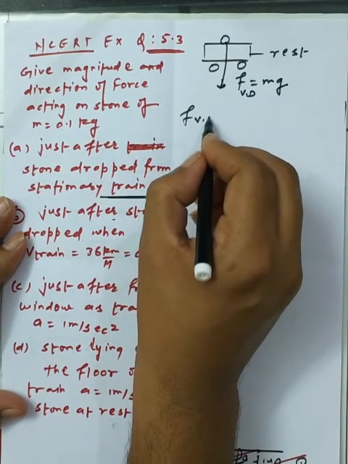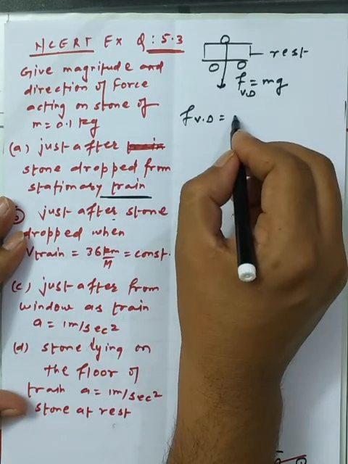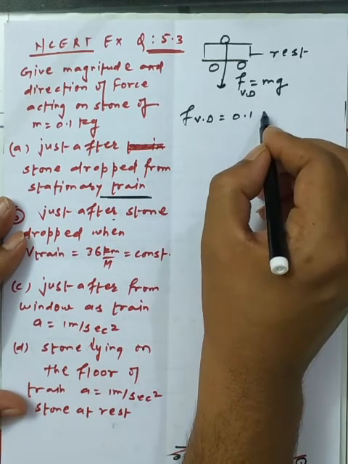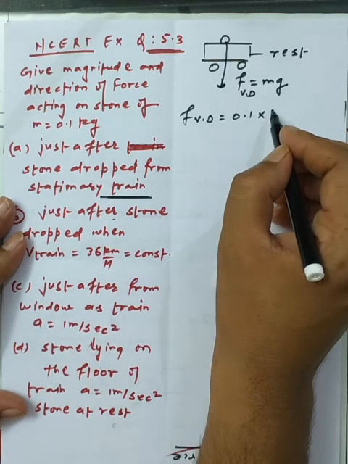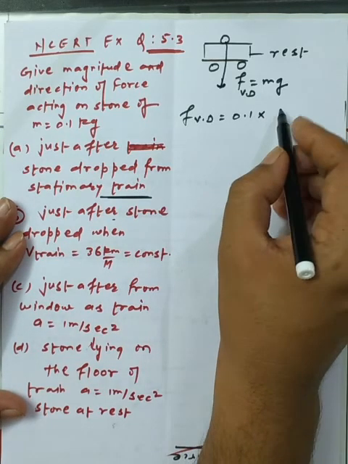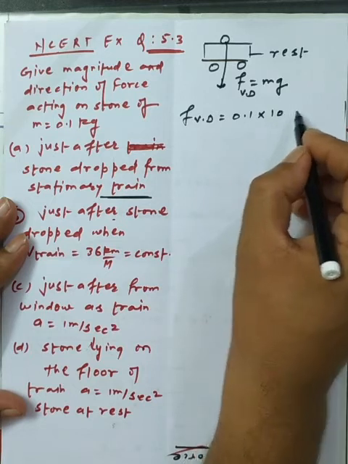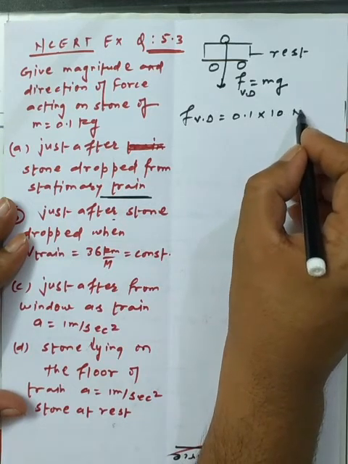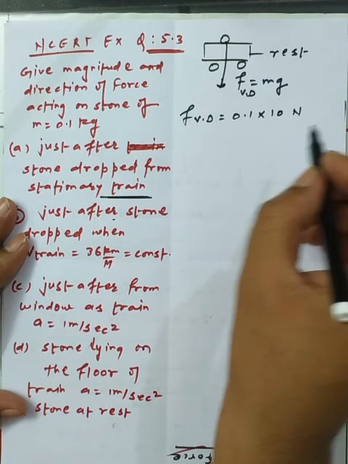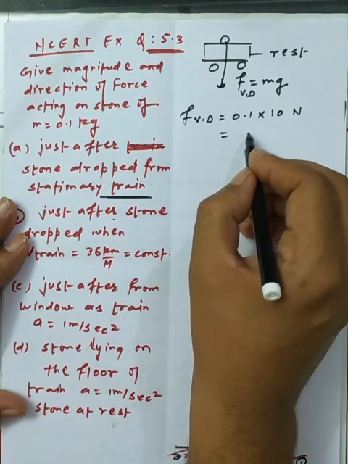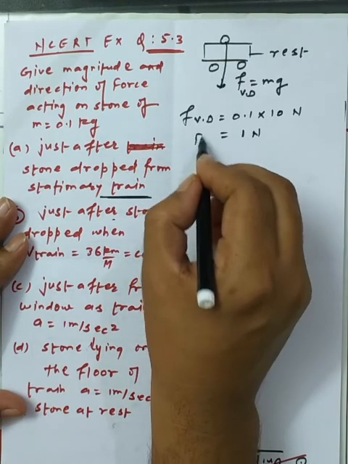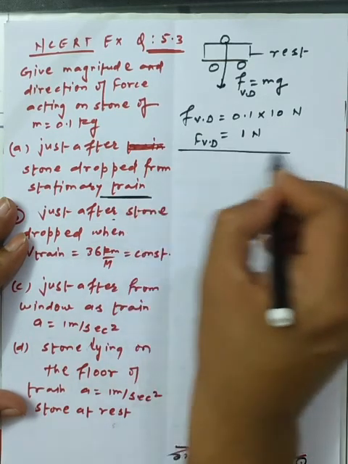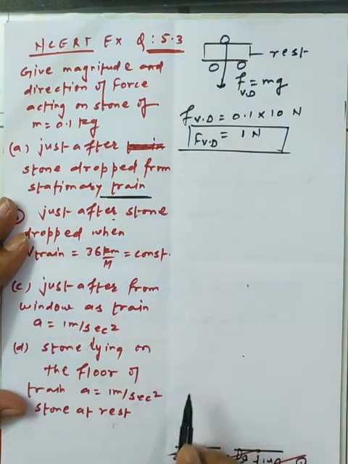So the force which acts in a vertical downward direction, with mass 0.1, and we are using the concept of g. We can use 9.8 also, but as we are rounding off this quantity, we can easily use g as 10 meter per second square, and the unit we have in the SI system is called the newton. So solving it, the force acting in a vertical downward direction has a magnitude of 1 newton. This is the simplest explanation of the first problem we have.